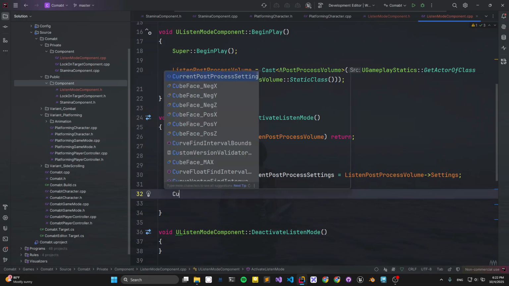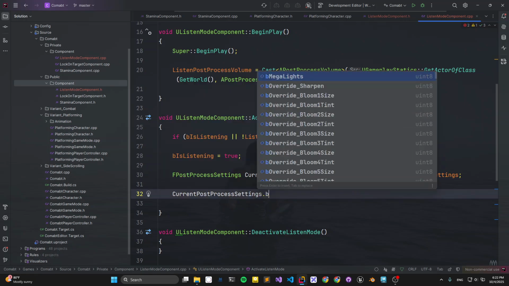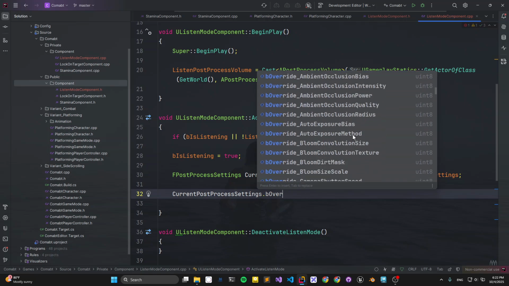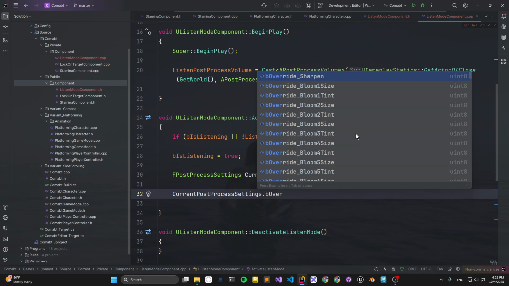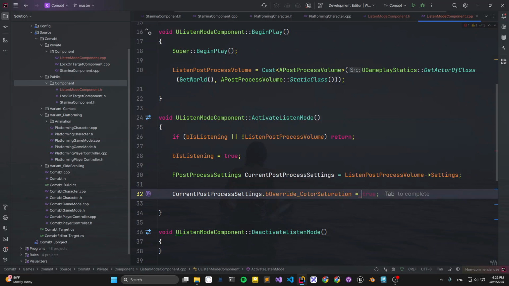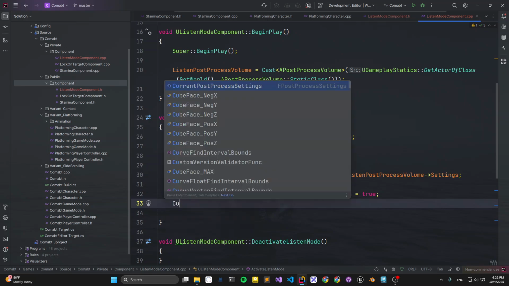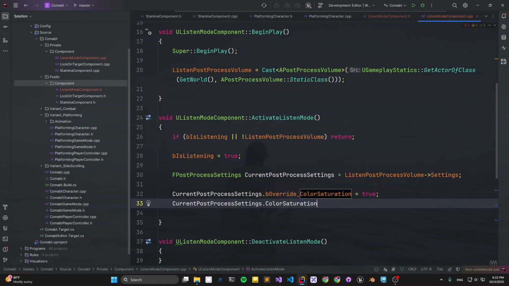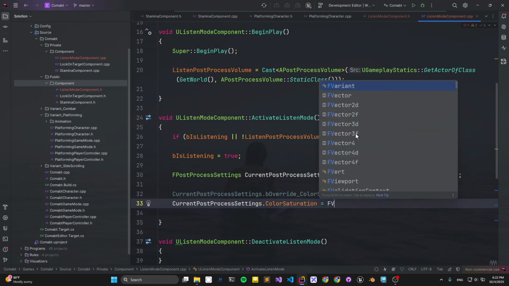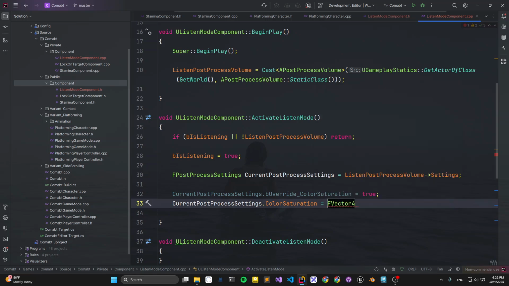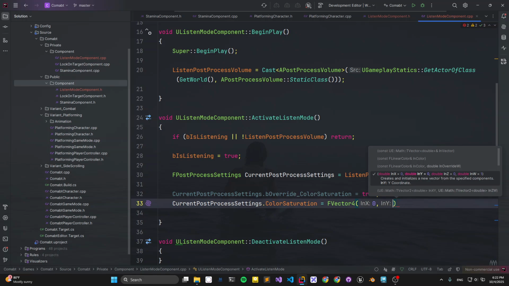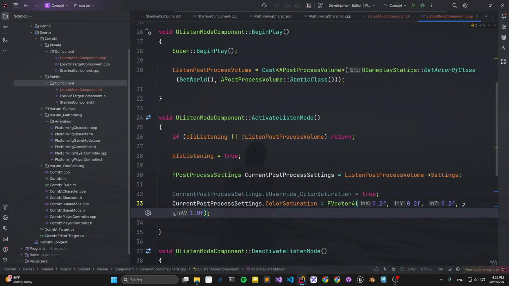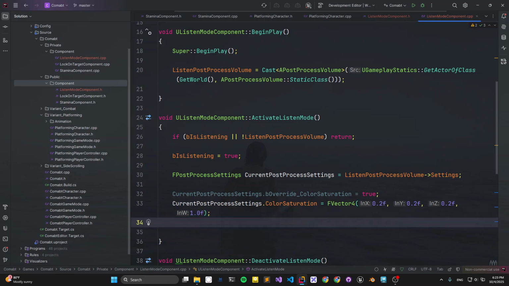So we can just change this setting, like the bOverride. There are several settings, so many settings, but I only want to change the color saturation. Set it to true, and then we can change the color saturation equal to FVector4. Saturation will make it 2.f, 2.f, 2.f, 1.f. Yeah, this will make the color gray out kind of.